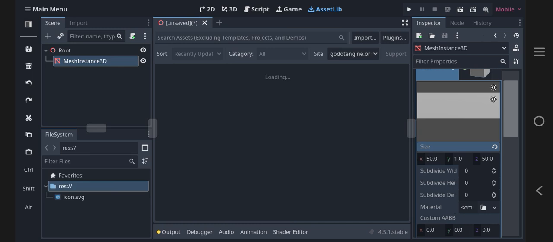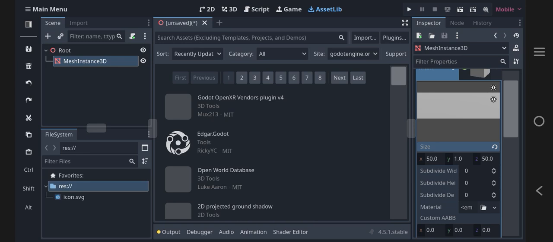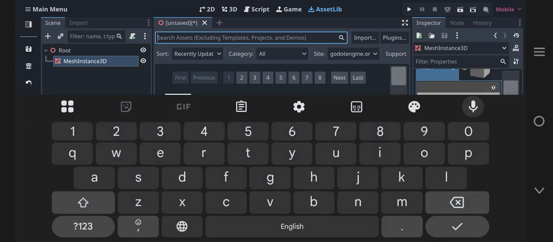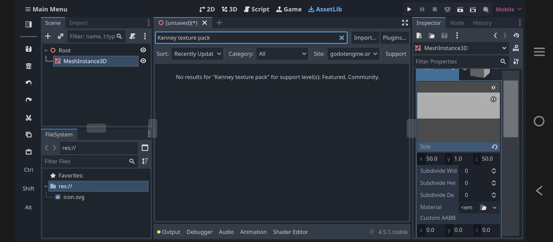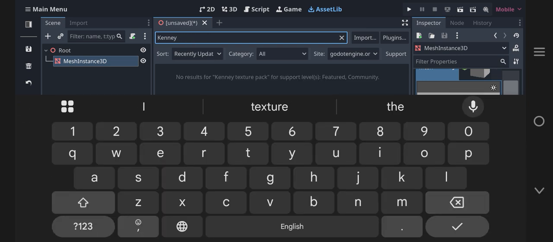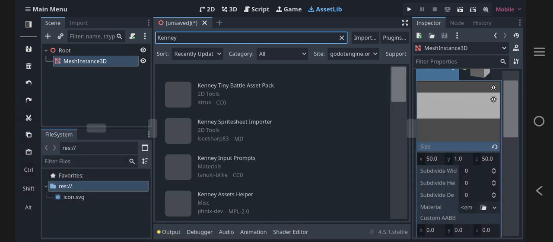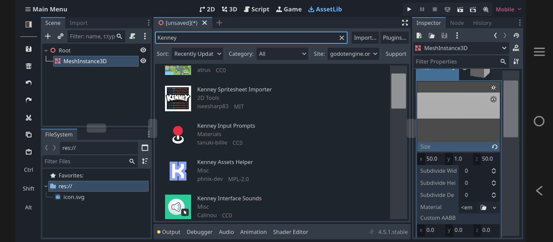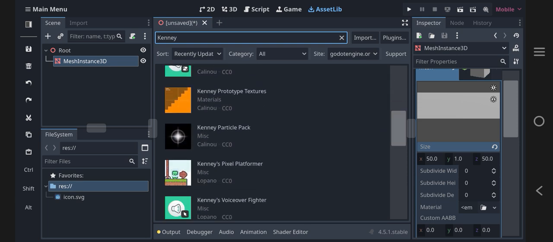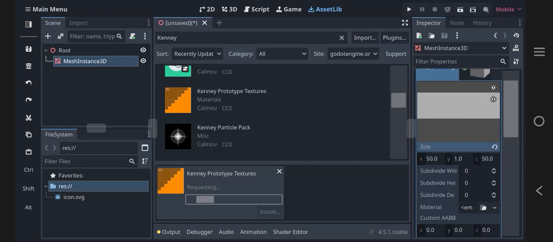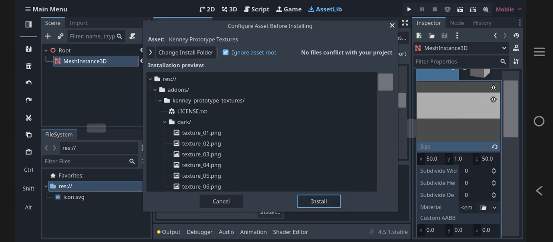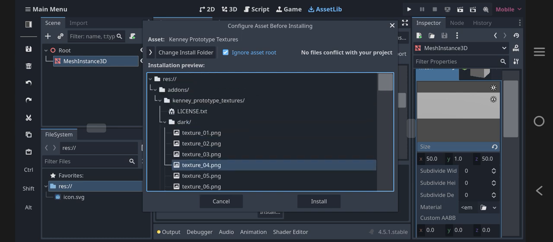Then after this, just click on Asset Lab. This is the requirements. First, a texture pack. It's okay. Just do OK. Then just find this prototype textures. Download. Then install.